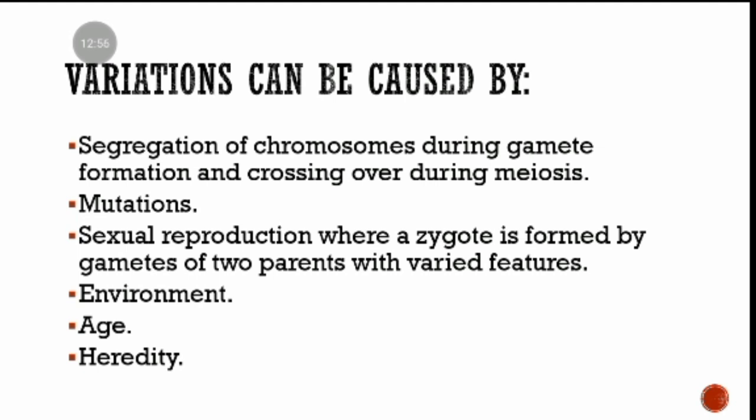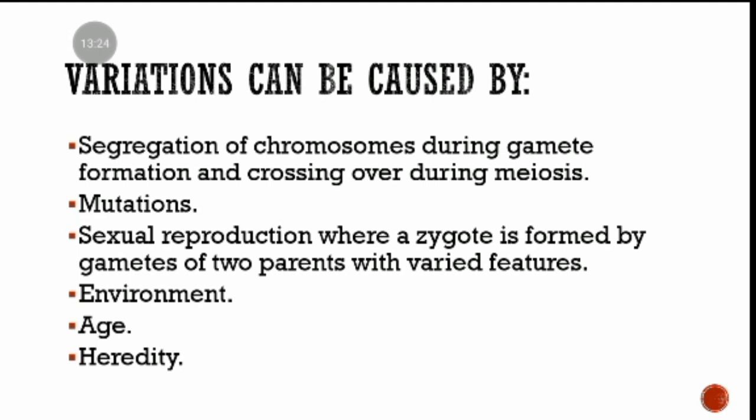I think you did cell division in Form 3, so you should have a background about meiosis and mitosis. Another cause of variations is mutations, where genes change from normal to abnormal. That is a mutation.